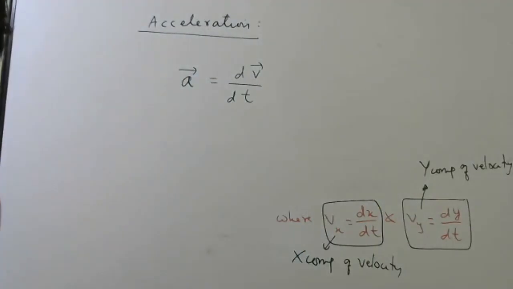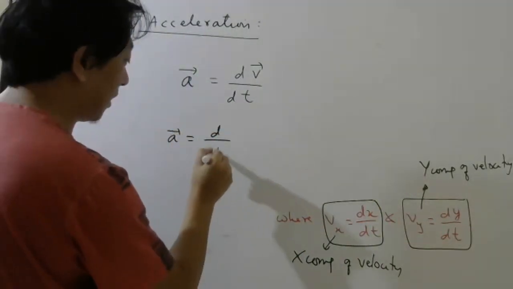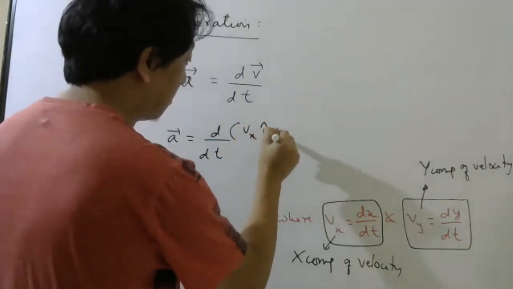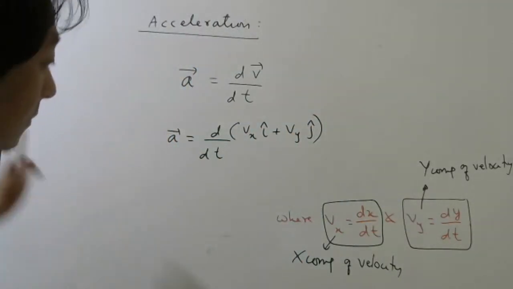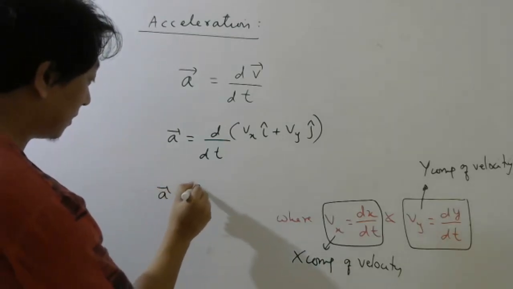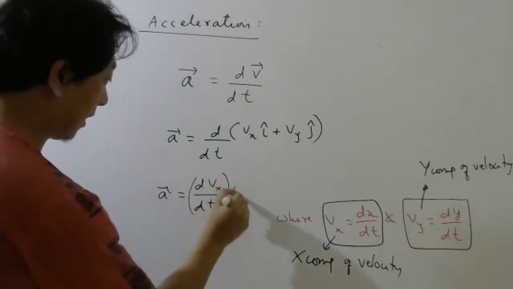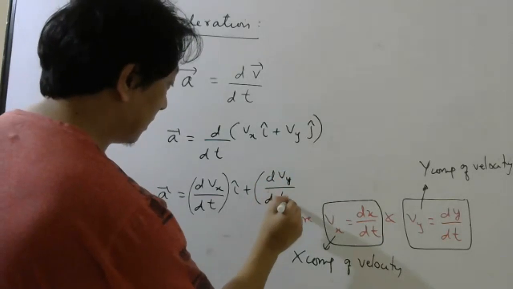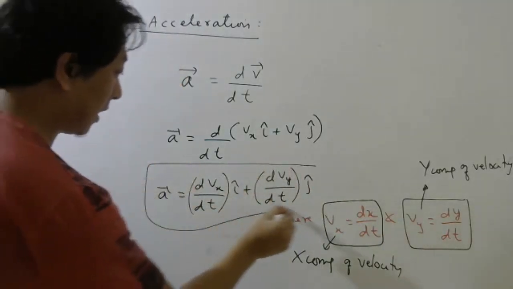Just now I found what is velocity vector. I can write velocity vector as Vx i cap plus Vy j cap. Right? So this I can further write dvx by dt i cap plus dvy by dt j cap. What will you call this? Anybody has any idea? This one?